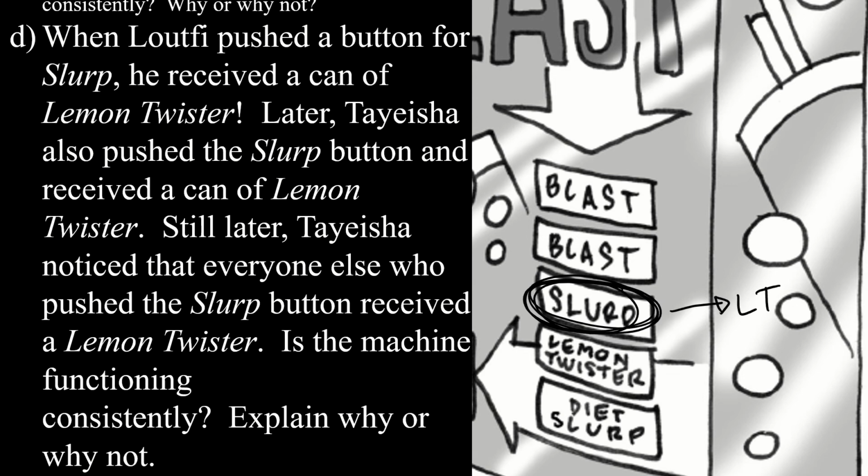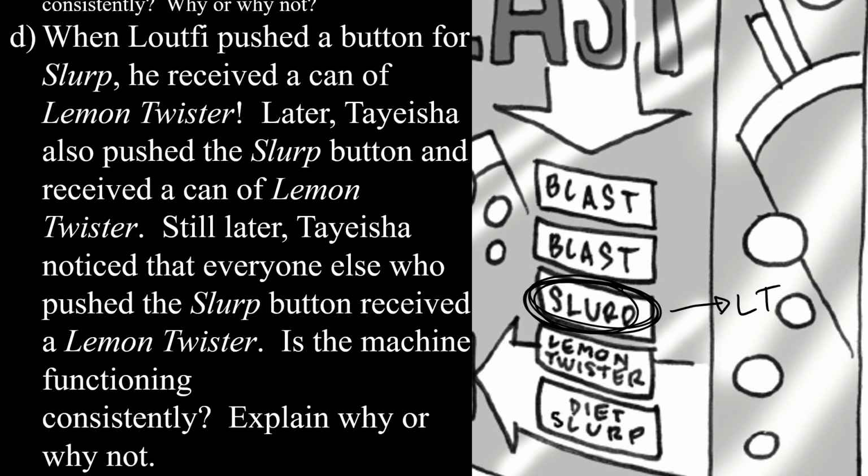Later, Taisha also pushed the slurp button and received a can of lemon twister. Still later, Taisha noticed that everyone else who pushed the slurp button received a lemon twister. Is the machine functioning consistently? And I would say absolutely, right?